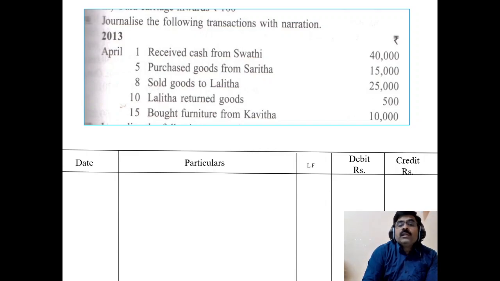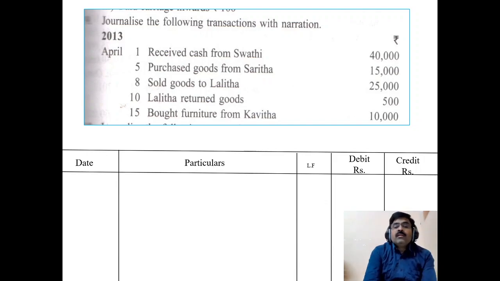Purchase account debtor to Sarita account. Then sold goods to Lalita. Here also 25,000 worth of goods sold to Lalita, but no mention in this transaction. There is no mention of the cash, so it is also a credit transaction. It means that we are selling goods to Lalita. Lalita is receiving, debit the receiver, goods are going out, so sales account will be credited. Lalita account debtor to sales account.